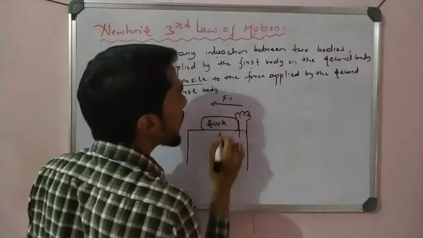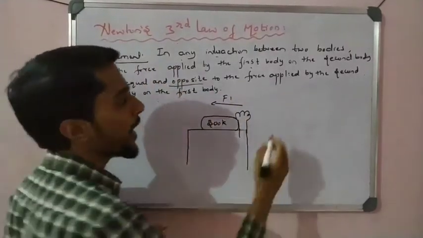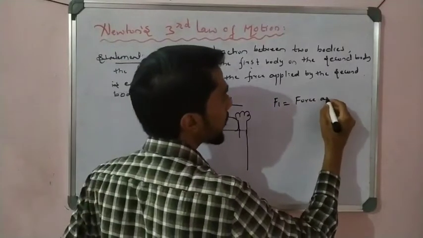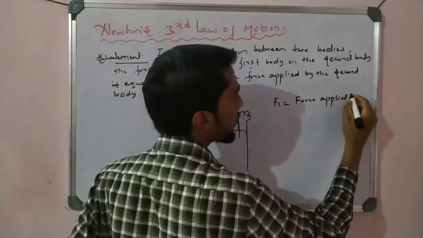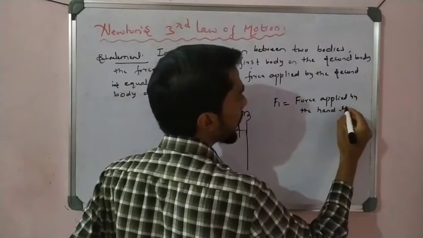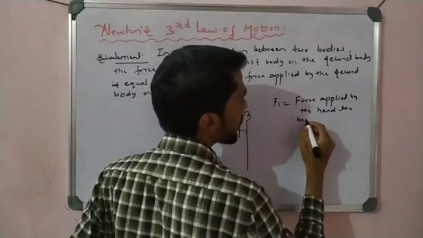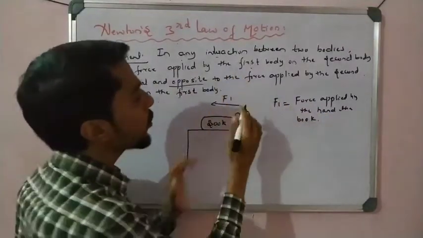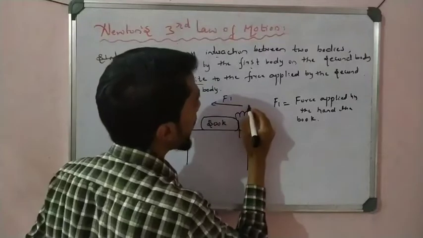F1 is the force applied by the hand on the book. And at the same time, the book also applies force on the hand, in this direction.